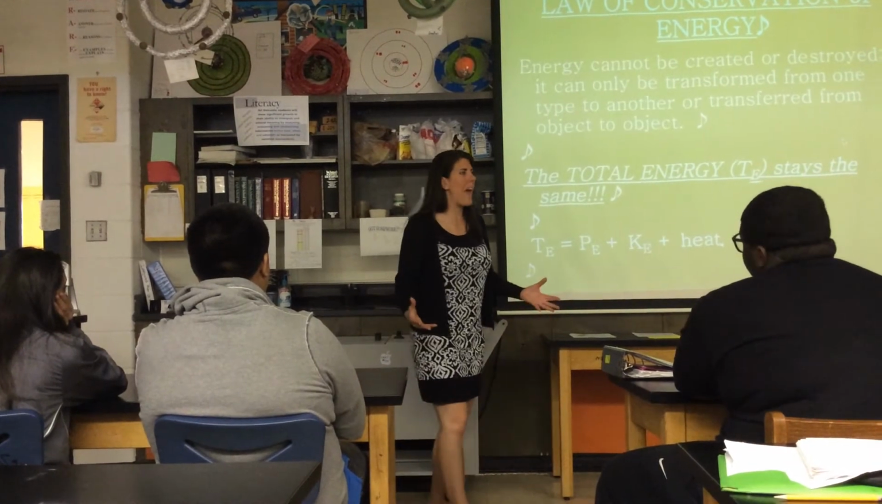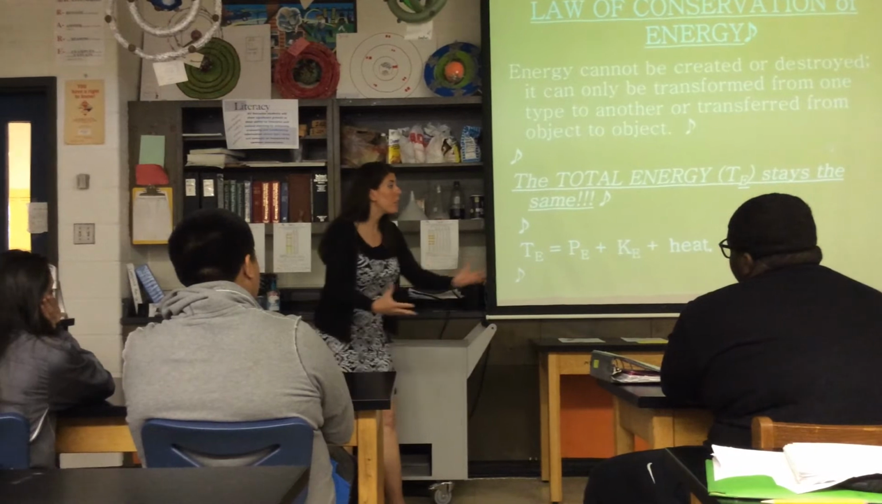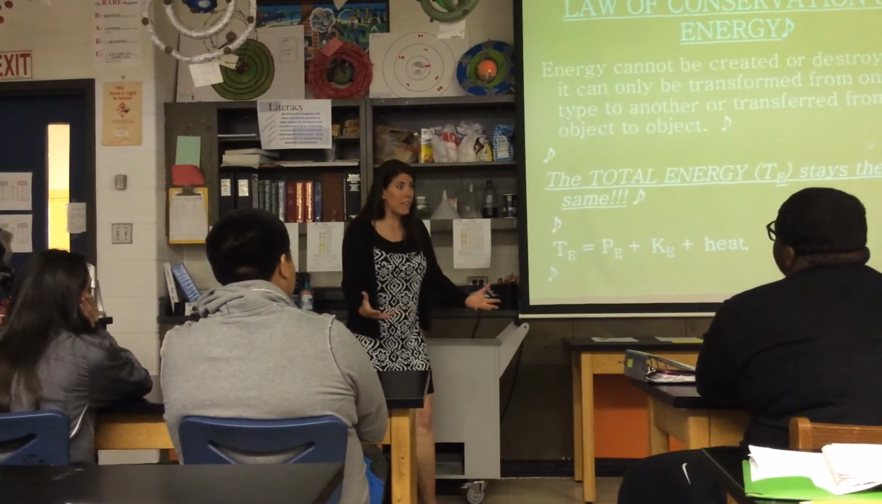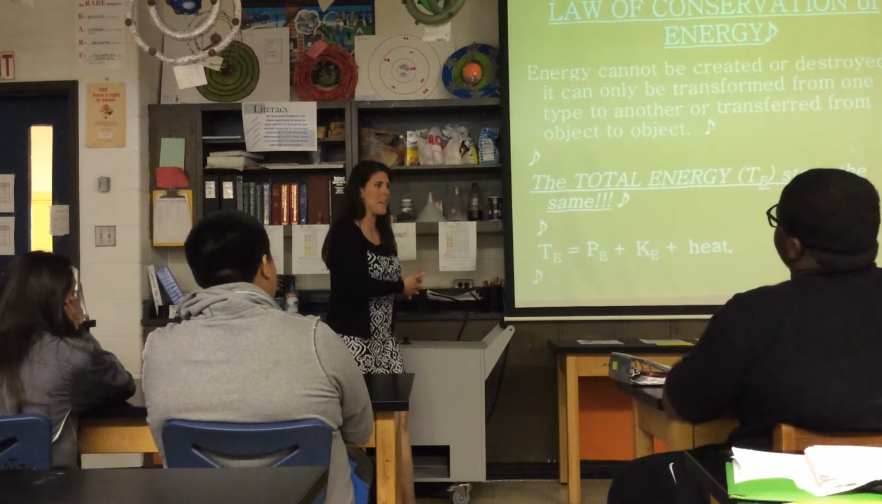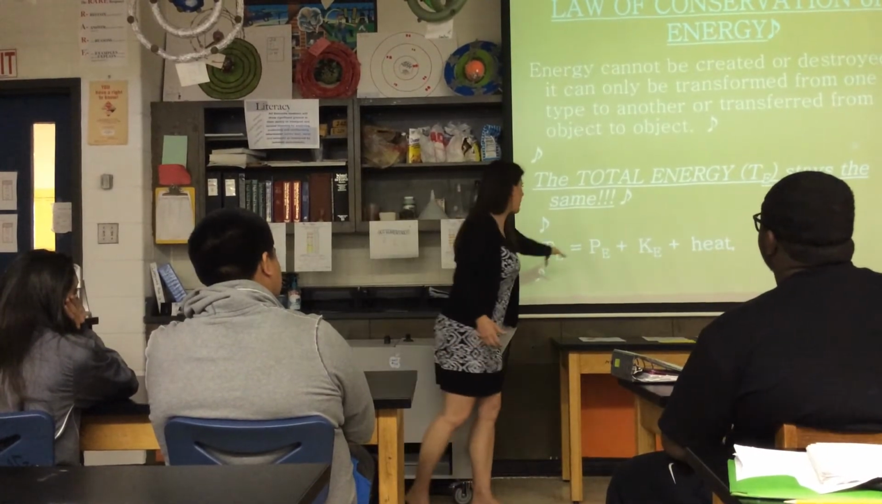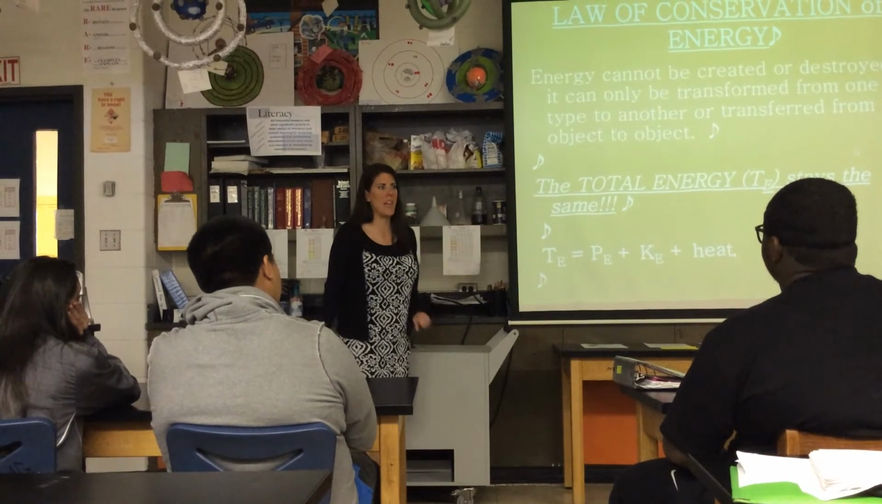What happens when we add heat to molecules? They move faster. Exactly, they move faster. So heat is a type of KE. Why then don't we just put TE is equal to PE plus KE? Why do we separate the heat?